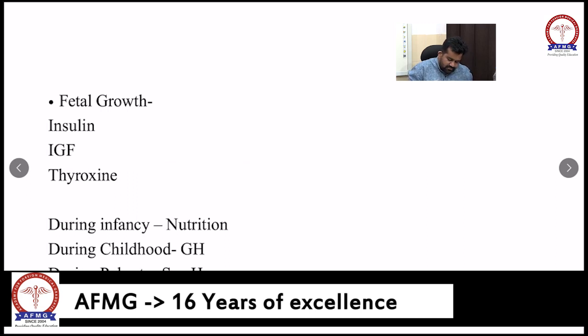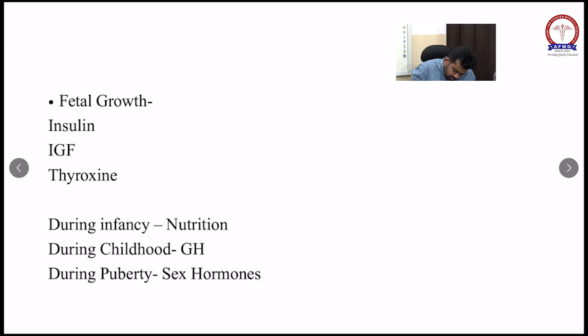Why hypothyroidism? Because hypothyroidism is the most common cause of preventable mental retardation.